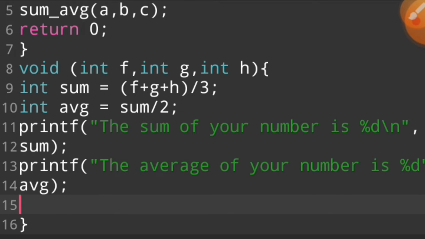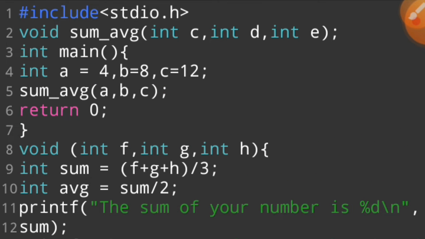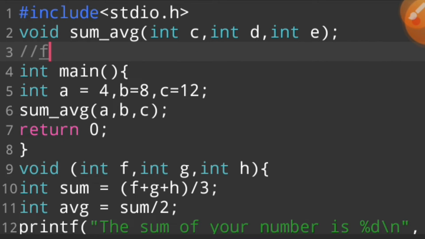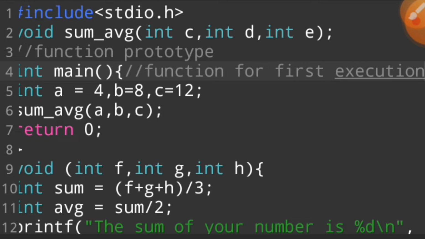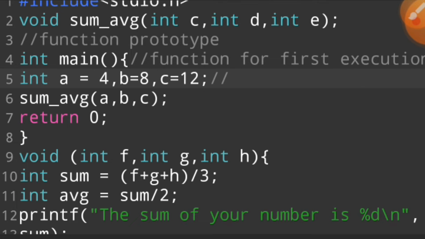So let's see what happened in this program. First of all, we declare this library. This library gives us functions like printf and scanf, and then this is a function prototype. And then this is a function for first execution. And then we declare three integer variables.